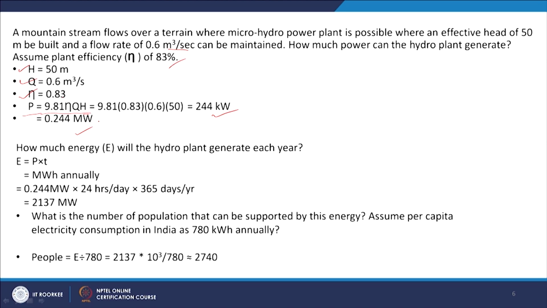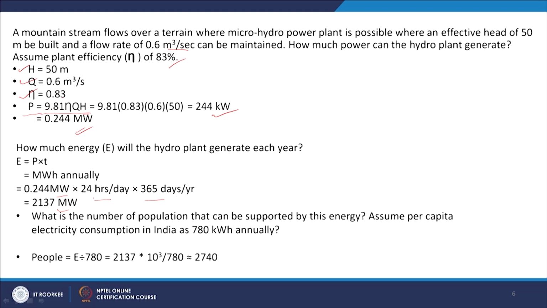So, then how much energy will be produced in each year? That will be this power, 0.244 megawatt into 24 hours per day into 365 days per year. So, that will be the total 2137 megawatt hour.